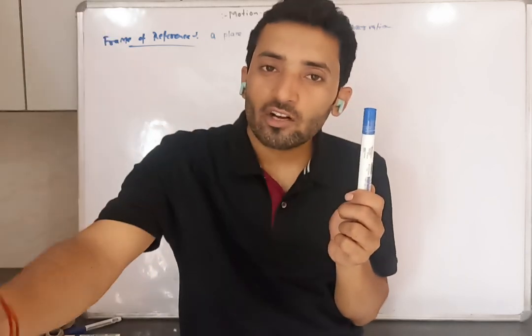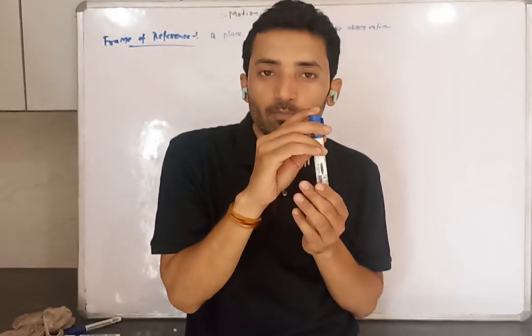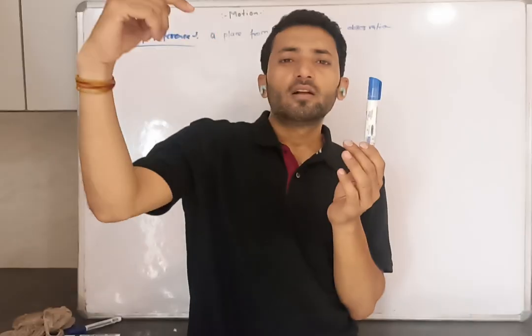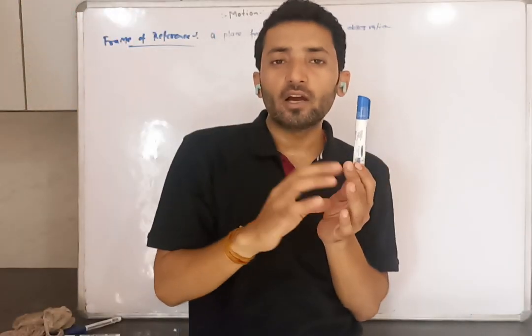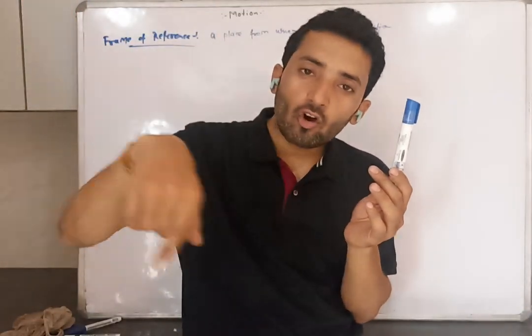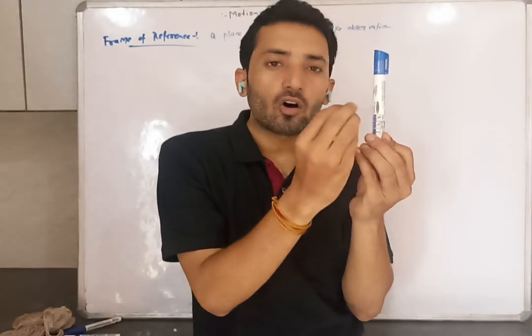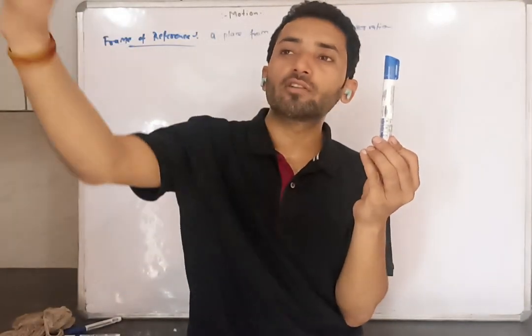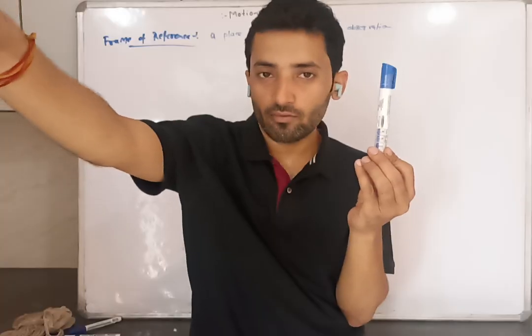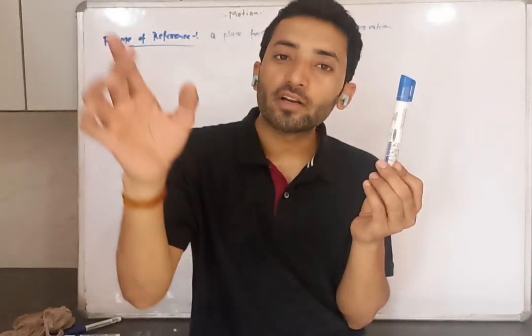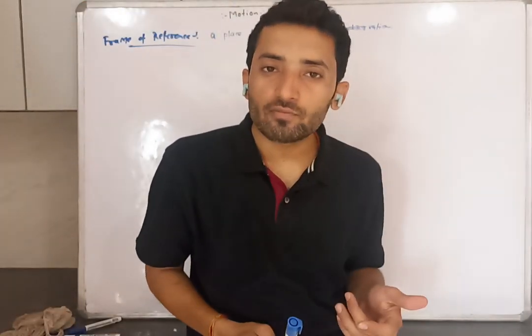Then that door is called the frame of reference. If you are standing at a car or a truck, the truck is the frame of reference. Or if someone is observing its position from another terrace or building, that building or terrace is the frame of reference.